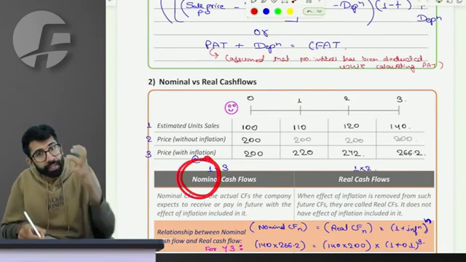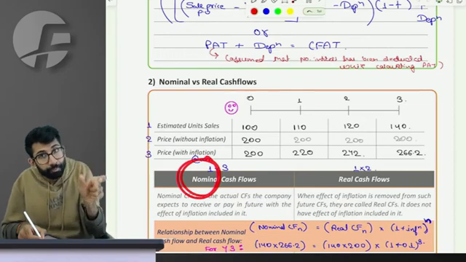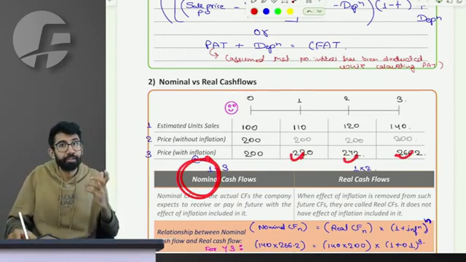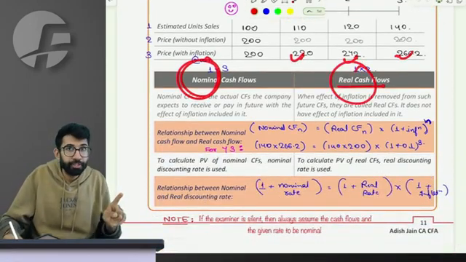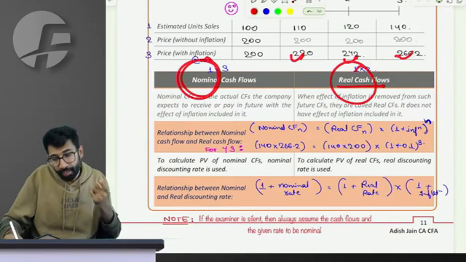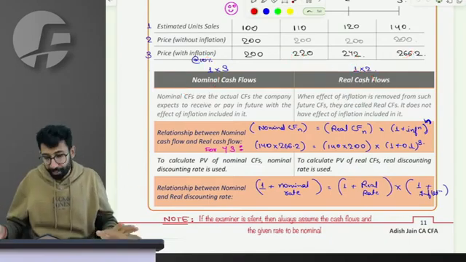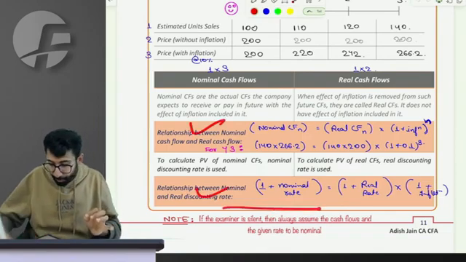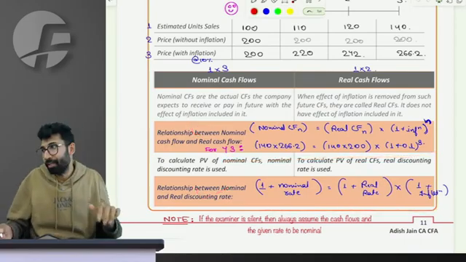The discounting rate will include the effect of inflation premium in it, because the cash flows also include the effect of inflation. If the cash flows are real, and do not include inflation effect, then the discounting rate to discount those cash flows will also be real and will not include inflation effect, right? What is the relationship between nominal cash flow and real cash flow is important to know. After that, we can immediately go to the practical question.